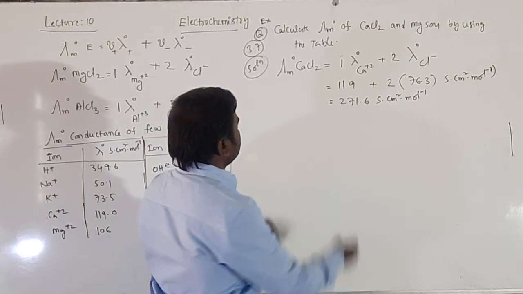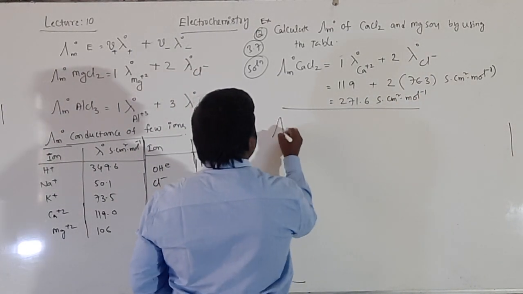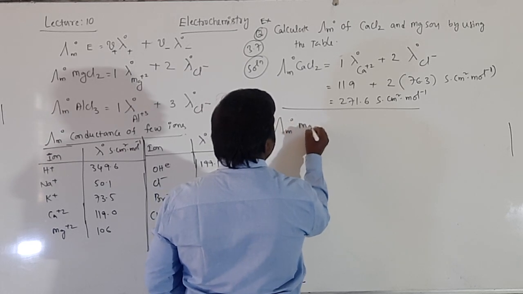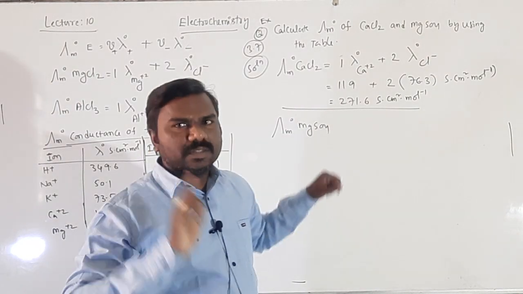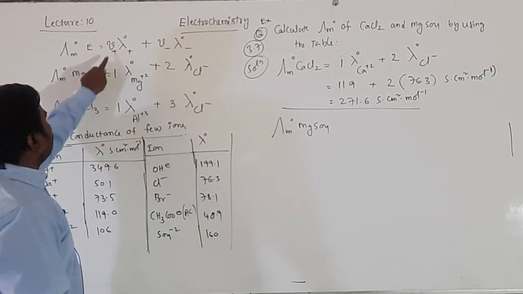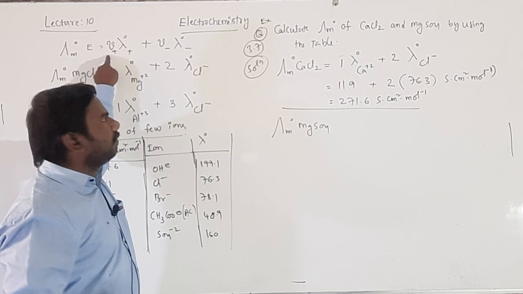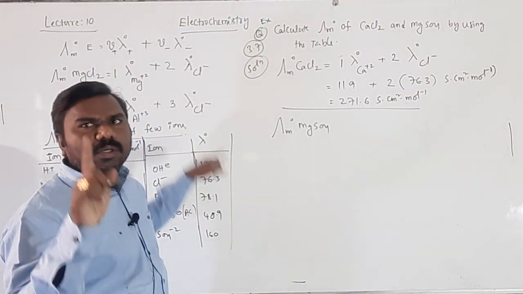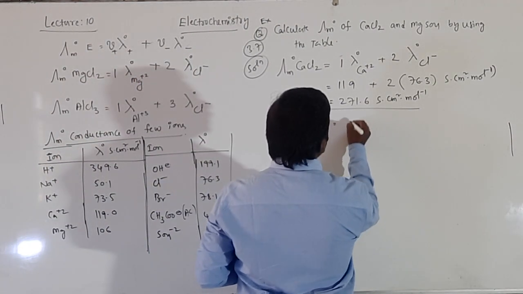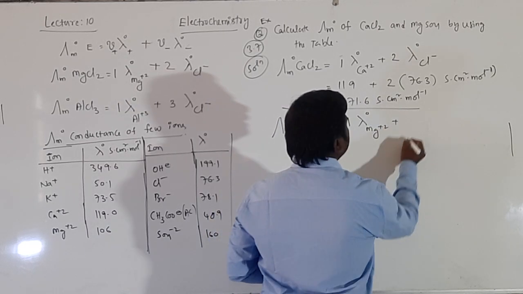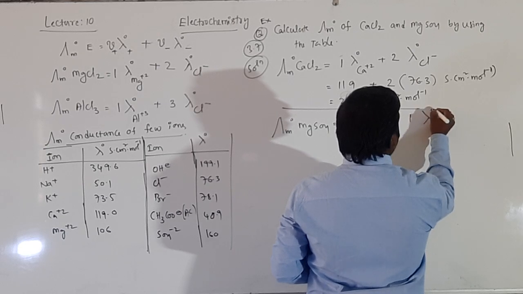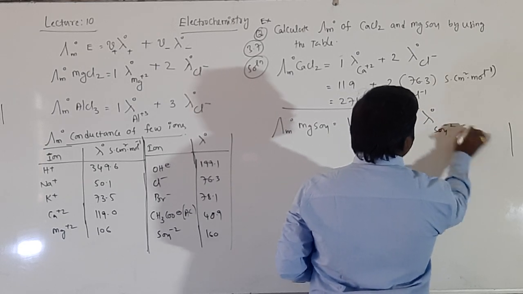It is for CaCl2. Next one is lambda m naught of MgSO4. It means 1 Mg and 1 SO4 only are present here. Nu plus equal to 1 Mg, nu minus equal to 1. Then we will get 1 lambda naught Mg plus 2 plus 1 lambda naught SO4 minus 2.